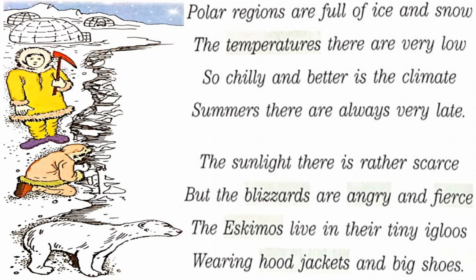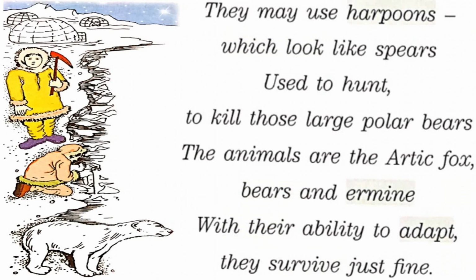So hood jackets means what, children? A long overcoat with an attached hood, or you can say a cap also, that can be pulled over the head. And big shoes, they are wearing boots also, which protect them from the harsh winters. So this is the life of an Eskimo, children. They may use harpoons. What is a harpoon? Can you see the yellow jacket man? A person who is wearing a yellow jacket is carrying a weapon, that is a harpoon, a weapon that looks like a spear. So they may use harpoons which look like spears, used to hunt.